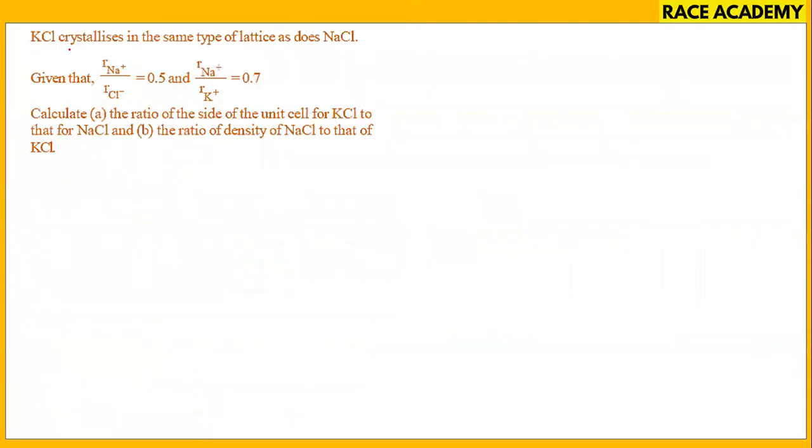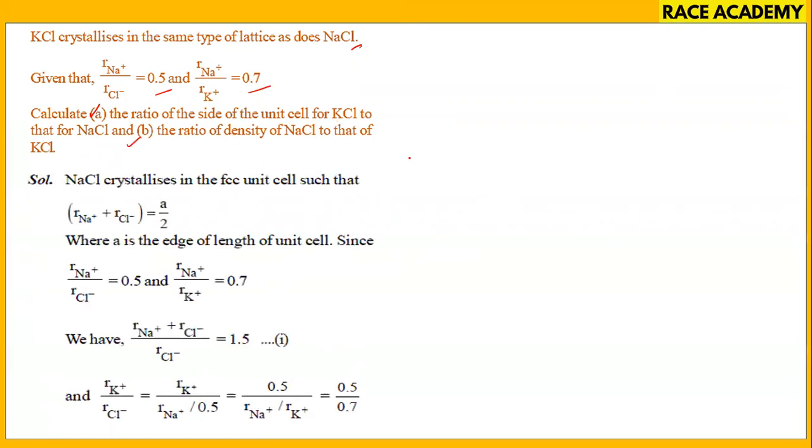Next, potassium chloride crystallizes in the same type of lattice as does NaCl, and given RNa plus by RCl minus is 0.5, RNa plus by RK plus is 0.7. Calculate the ratio of the side of the unit cells of KCl to that of NaCl. That is the first problem. The second one is the ratio of density of NaCl to that of KCl.